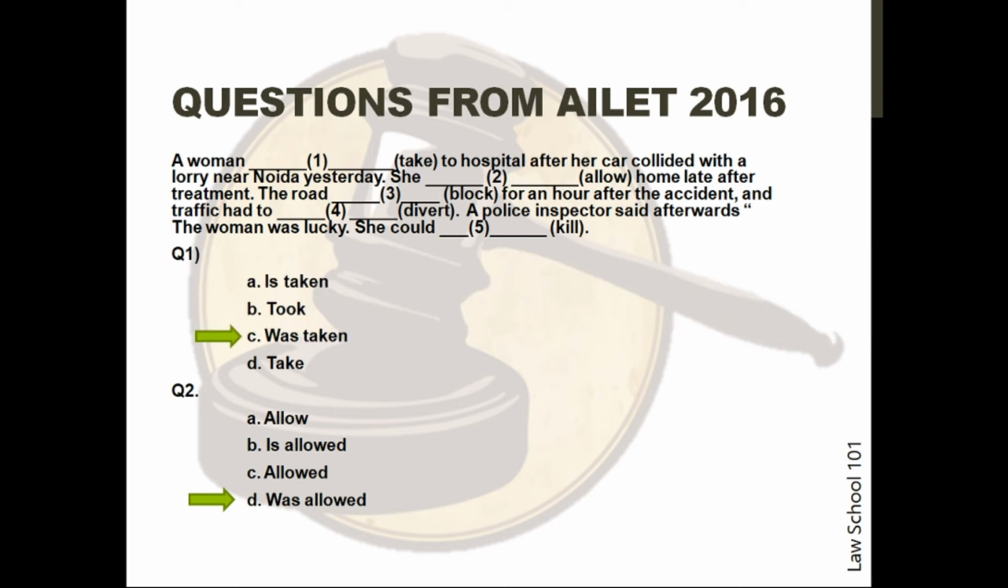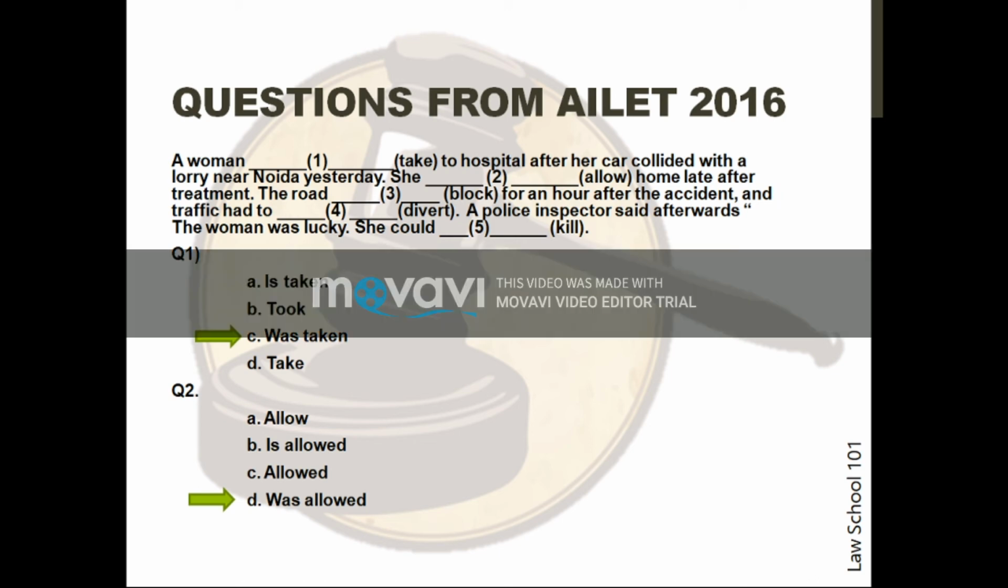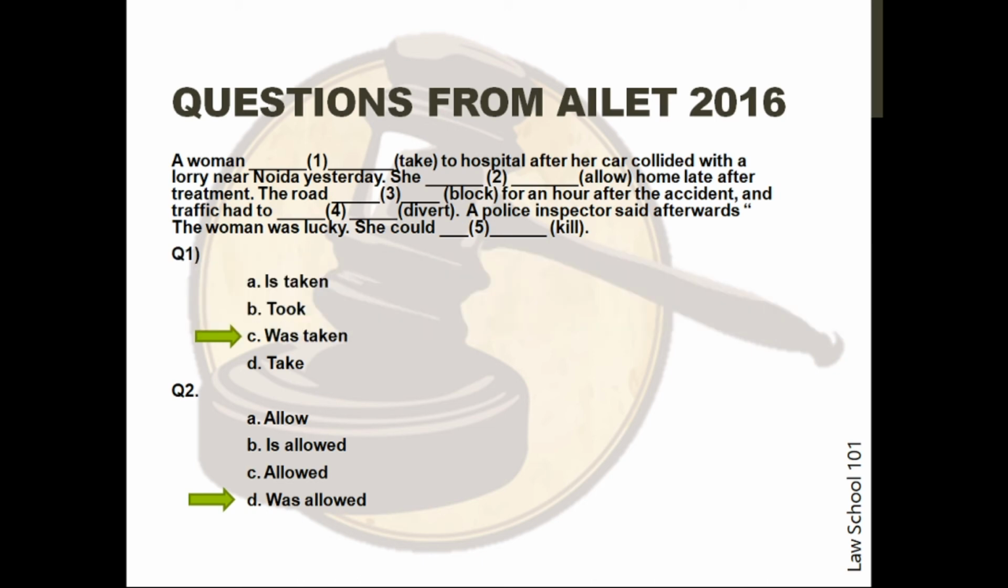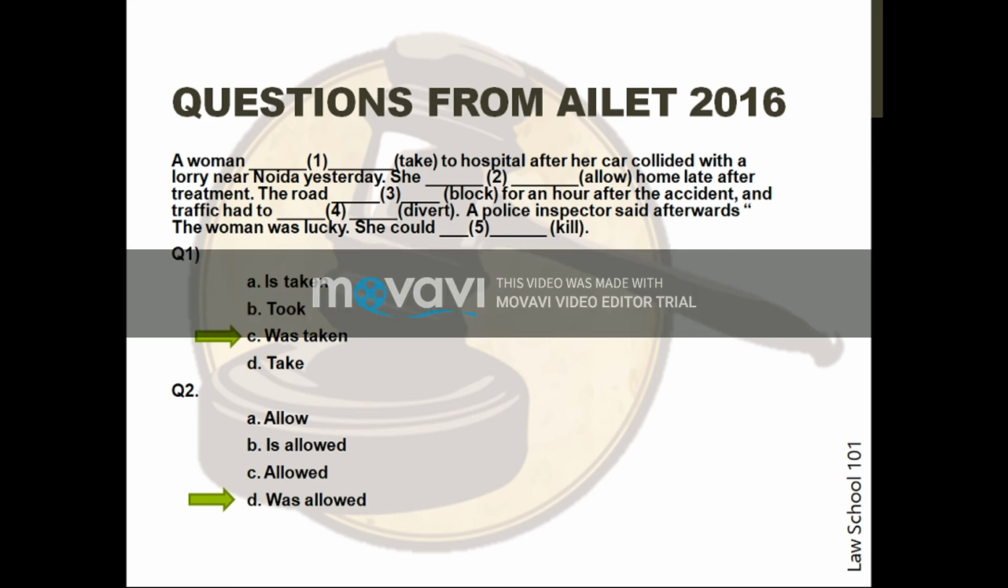In the first blank, the sentence given is, a woman dashed to hospital after her car collided with a lorry near Noida yesterday. Clearly, the action has been completed in the past. Hence, the correct answer would be C, that is simple past tense. Option B, took, is also simple past tense. However, the verb took indicates the woman acted and moved something which is not the meaning that the sentence conveys.